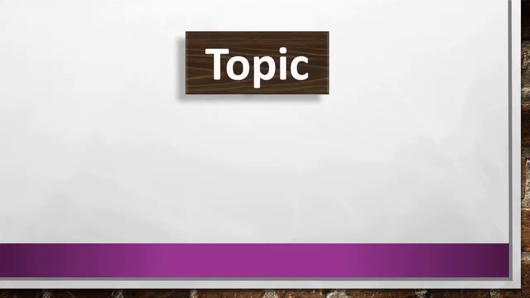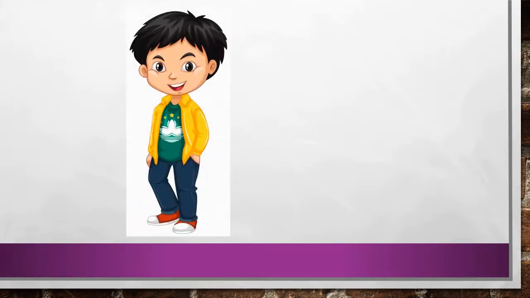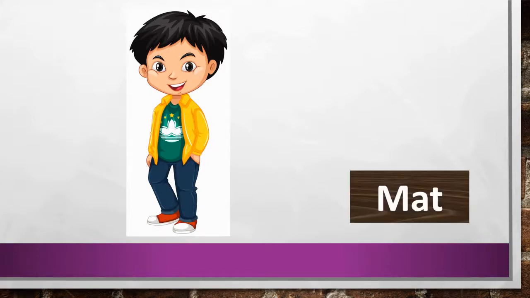Let's start. Our topic is planting a tree. Look at the picture carefully. Children, what can you see in this picture? You can see a picture of a boy. You know children, what is his name? His name is Matt. M-A-T, Matt.